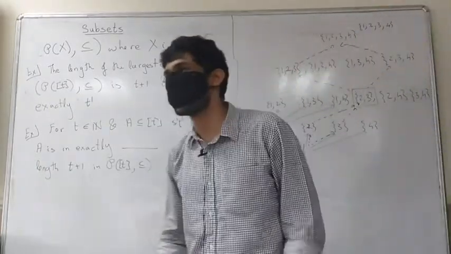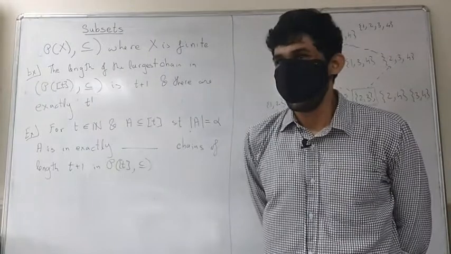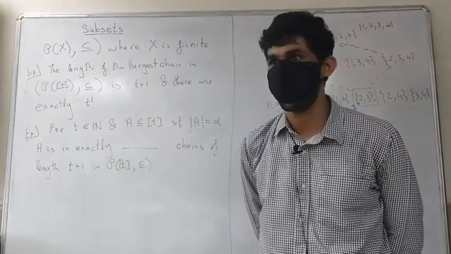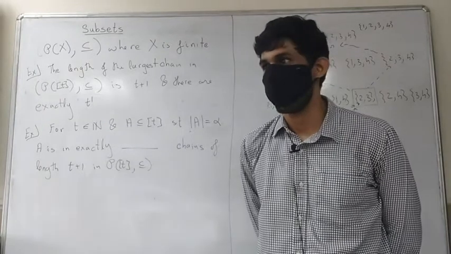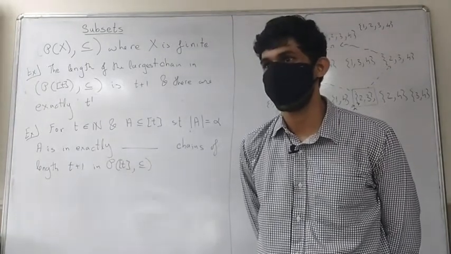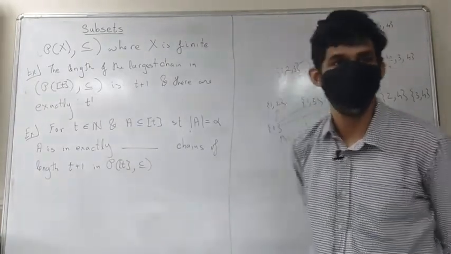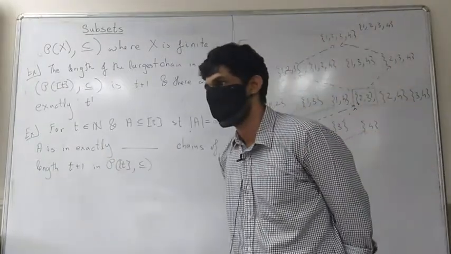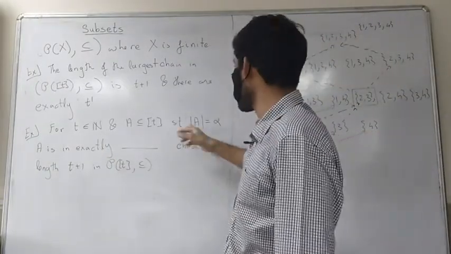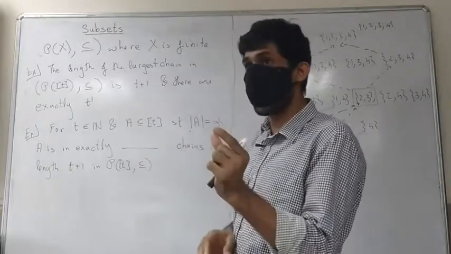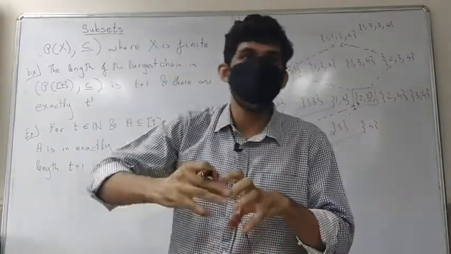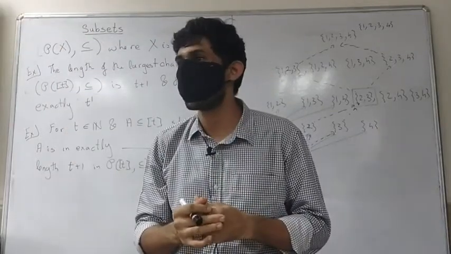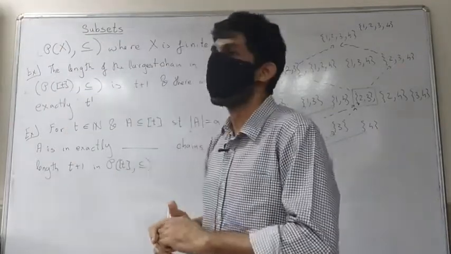Okay, so the general case. What is the general case? So ask yourself the exact same question. How many ways can I fill A? Alpha factorial. And what about the complement of A? T minus alpha factorial.